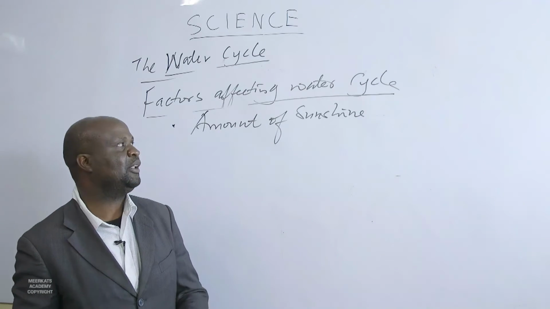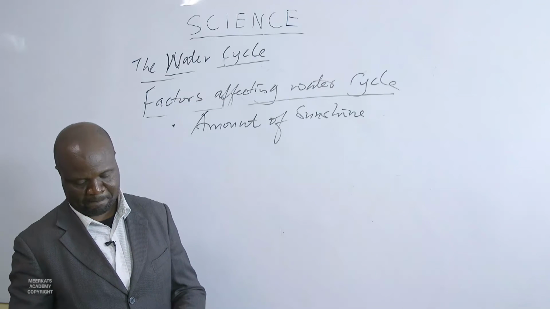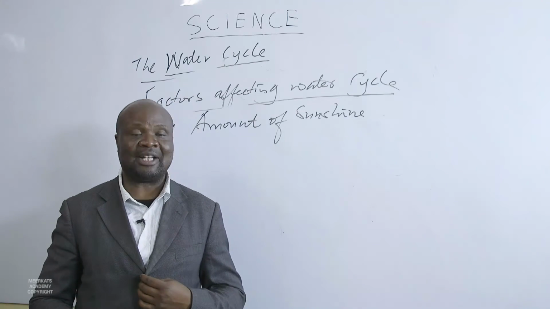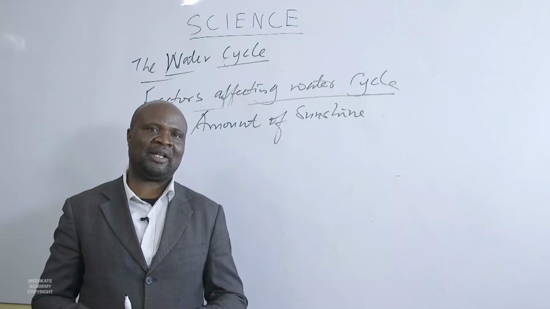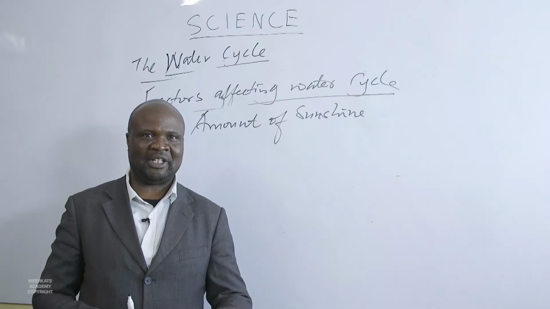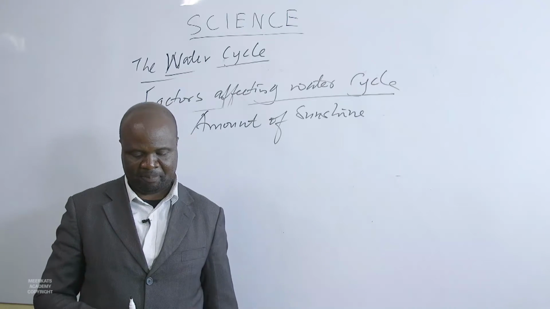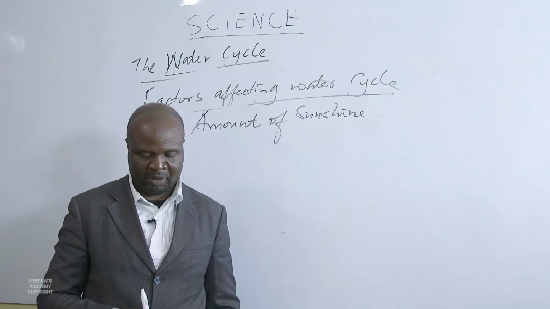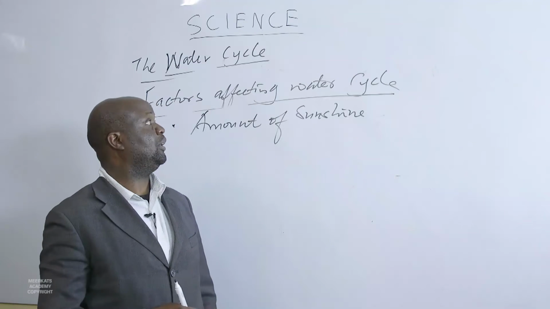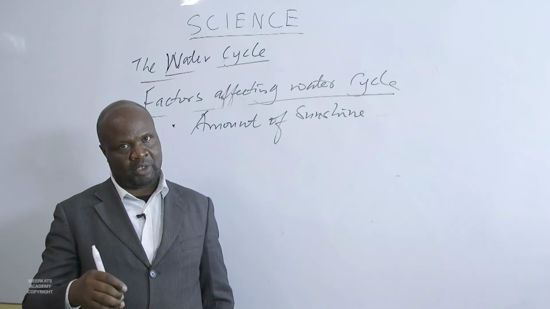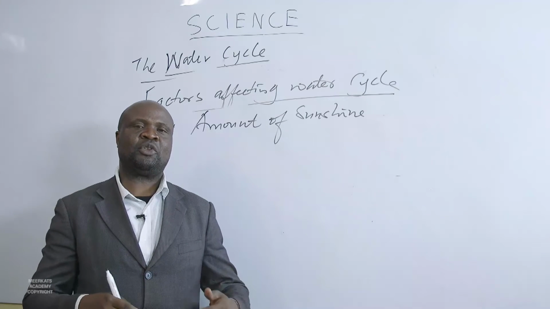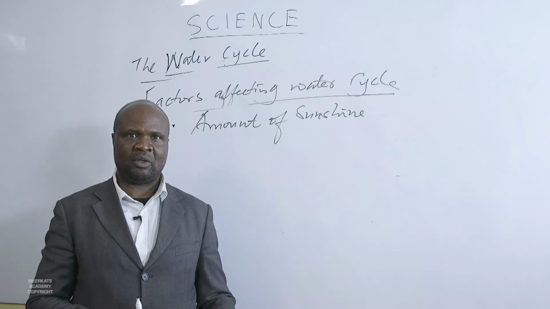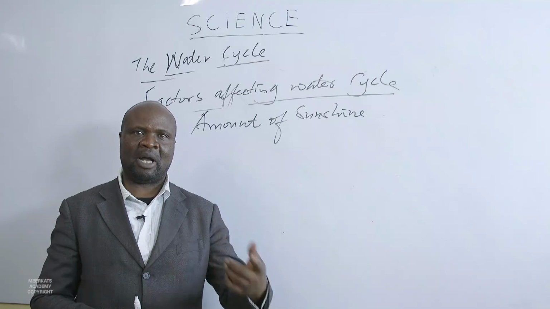But in parts of the world where it is cloudy and there is less sunshine, there is less evaporation and less transpiration. So the amount of sunshine is very important. It's another factor that we consider in the water cycle. It will affect the rate at which water is leaving the ground, leaving the trees, going through the stem, through the leaves and back to the atmosphere.